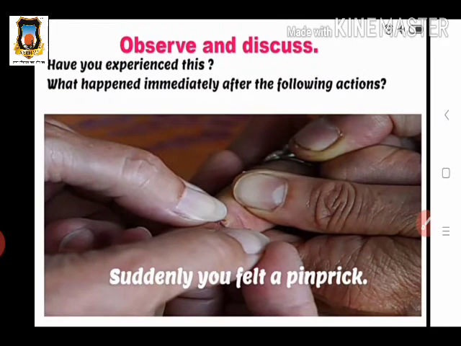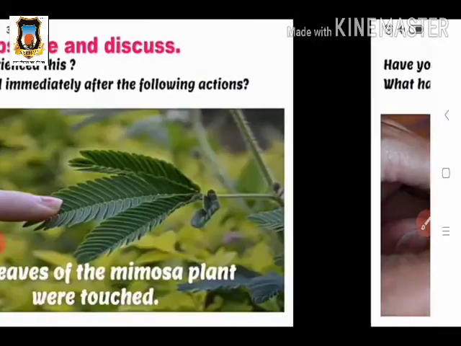In the second action, what happened? Suddenly you felt a pinprick. Pinprick means if you have some pinprick, then what happens? There will be bleeding. So you feel very painful at that time.